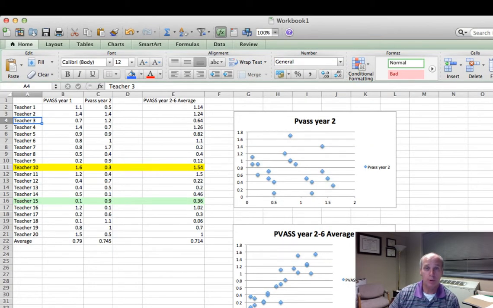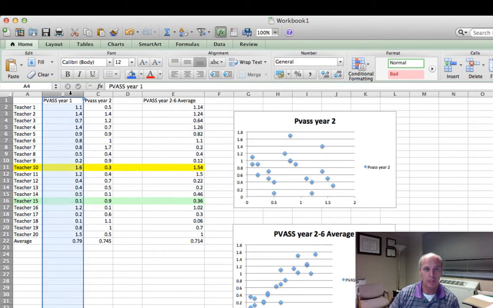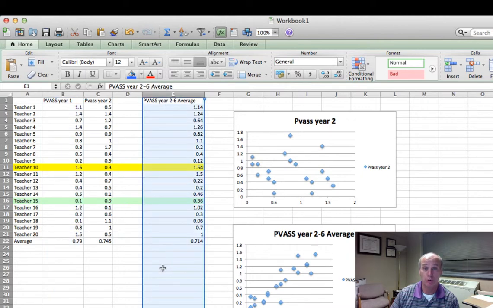Okay, so we're going person by person, and you can clearly see from the scatter plots, and also if you analyze the actual numbers here, that there's no good relationship between these two columns for each person, but there is a pretty good relationship between this data point and this data point for each person.